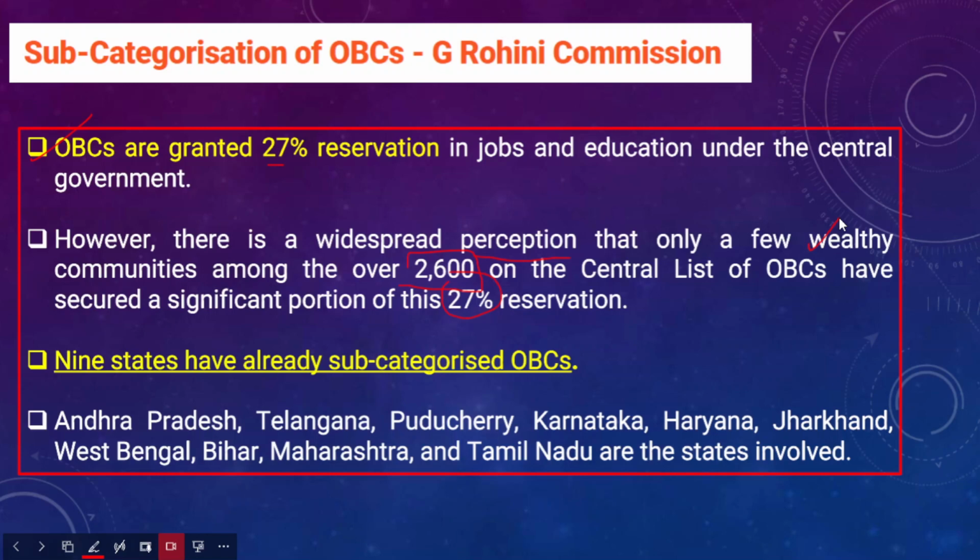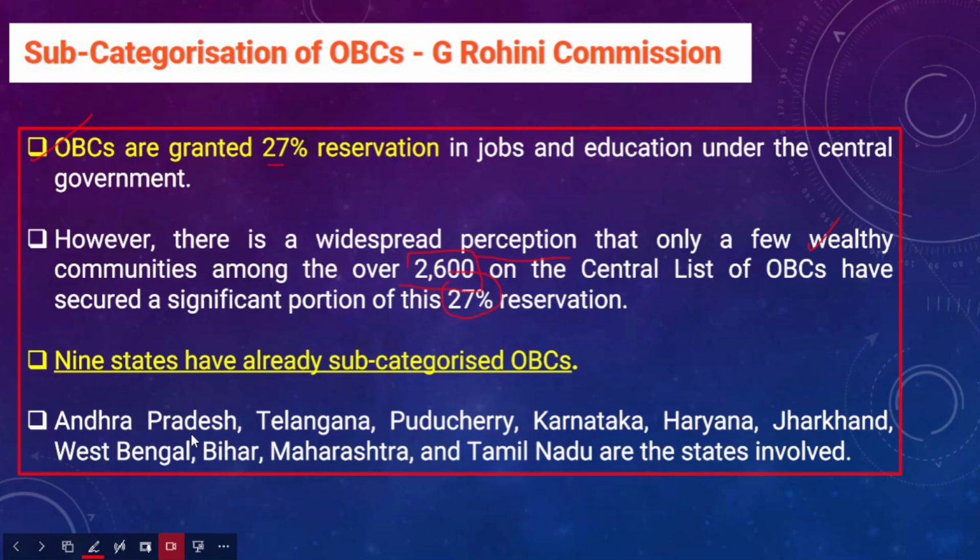Therefore, there was a felt need to subcategorize the OBCs, the socially and educationally backward classes. If you look at the subcategorization at state level, overall in India, 9 states have already gone ahead with the subcategorization of OBCs. Now what are those states?